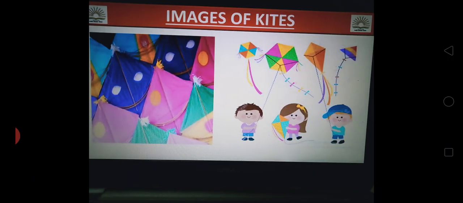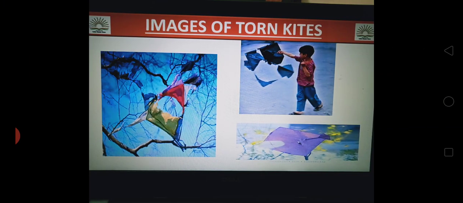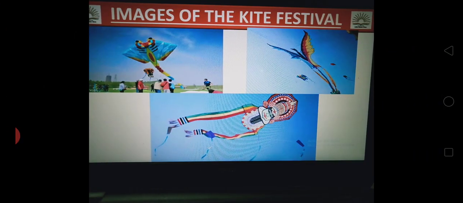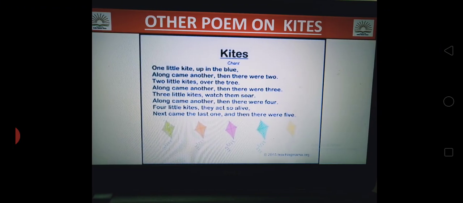Here are some beautiful pictures of kites and some children flying kites. A kite looks a very poor thing when it is stuck on a tree and torn. Here are some images from the International Kite Flying Festival. Every year in India at Sabarmati riverfront we have this International Kite Flying Festival on the occasion of Makar Sankranti. We can see different kinds, shapes and sizes of beautiful kites here.